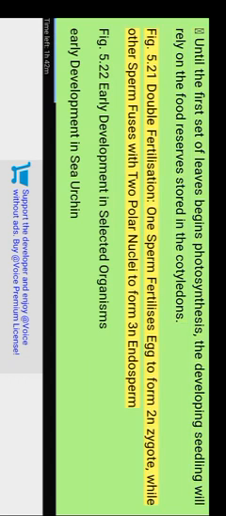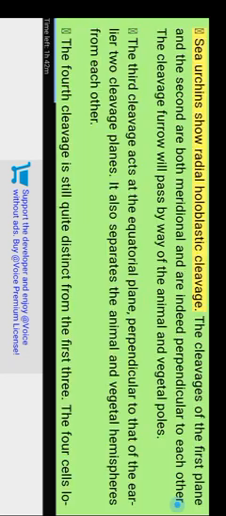One sperm fertilizes the egg to form a 2n zygote, while the other sperm fuses with two polar nuclei to form a 3n endosperm. Figure 5.22, early development in selected organisms. Early development in sea urchin. Sea urchins show radial holoblastic cleavage.